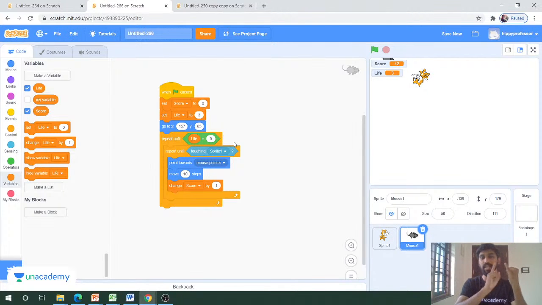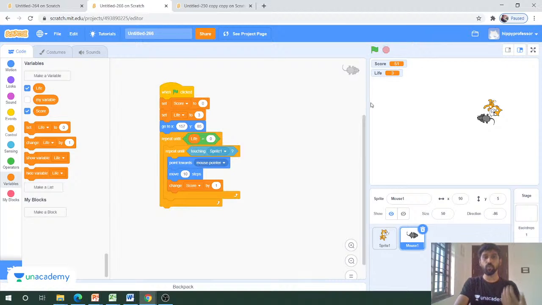Initially the life will be 3. After getting caught by the cat for the first time, the life will turn to 2. Then again, if we are caught by the cat, the value will change to 1, and towards the end the value will be 0, so the game will keep repeating until the life turns to 0. So we are trying to remix with life here, and if I click on the flag, you can see that nothing is happening, right?